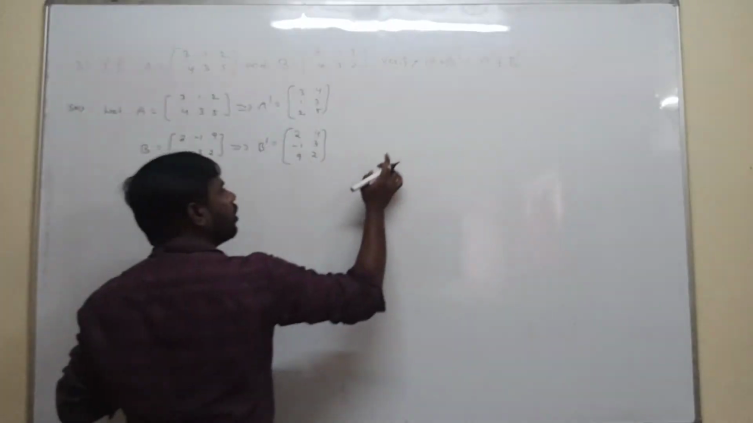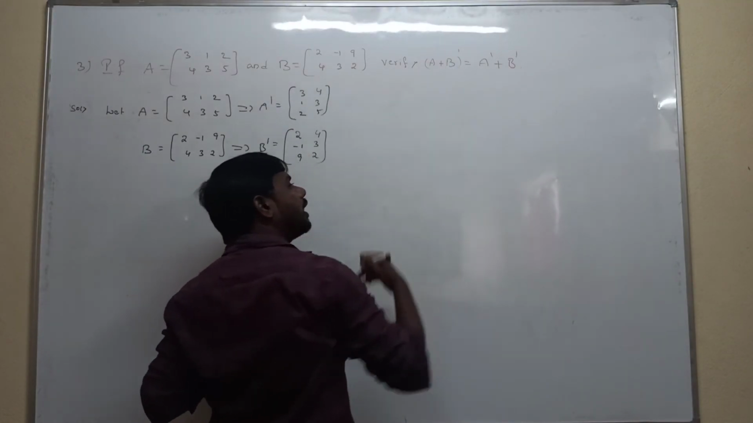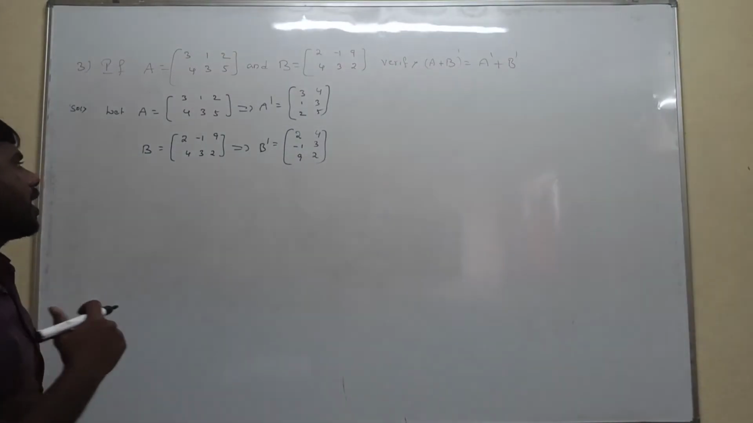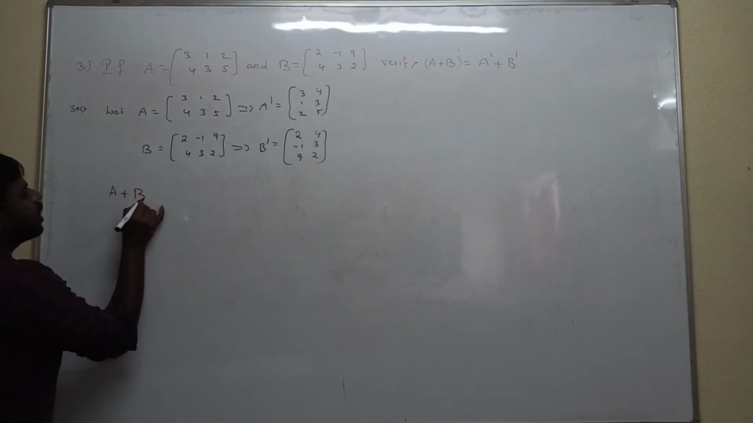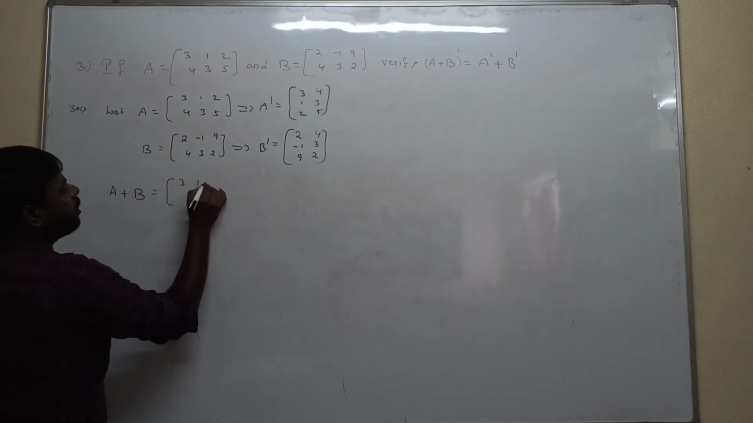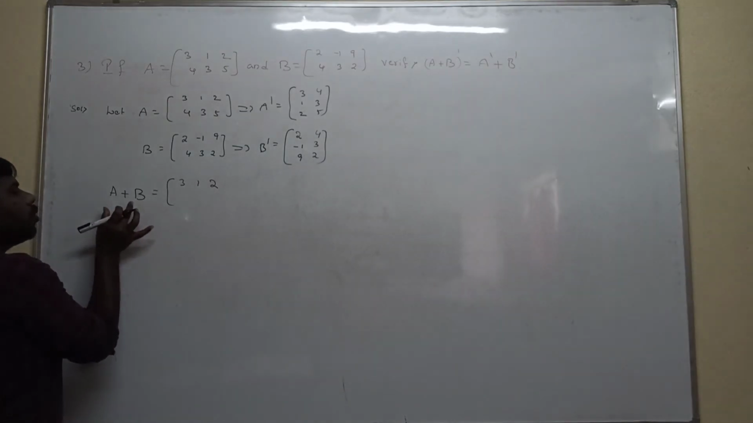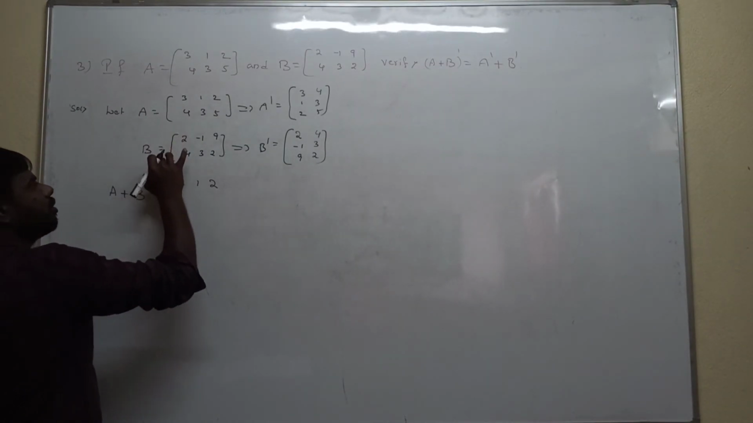See the question. First we calculate A plus B, because we need the transpose of A plus B. So first we find the A plus B matrix. Now substitute the A and B matrices. A matrix is 3 1 2. Don't substitute the transpose of A and B, because we are only adding the given A matrix and B matrix.